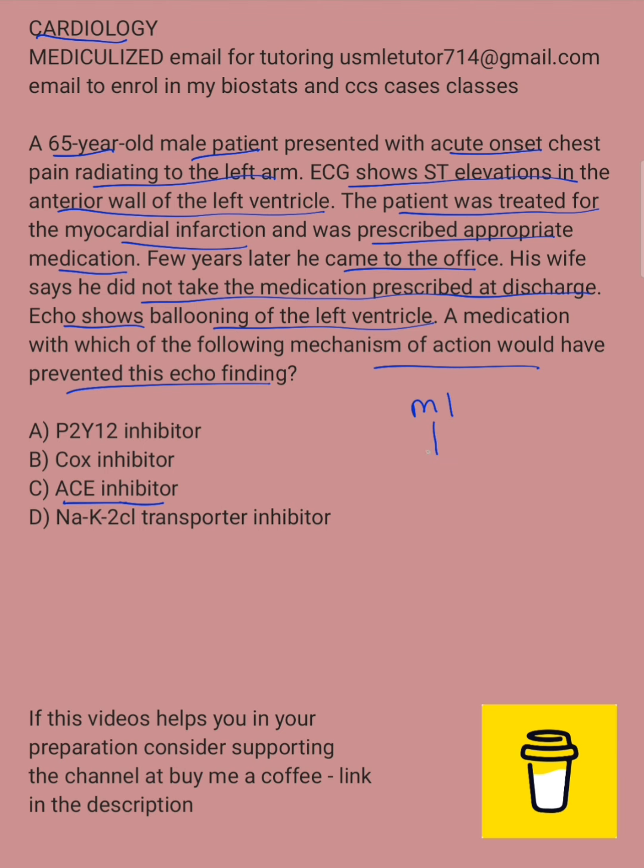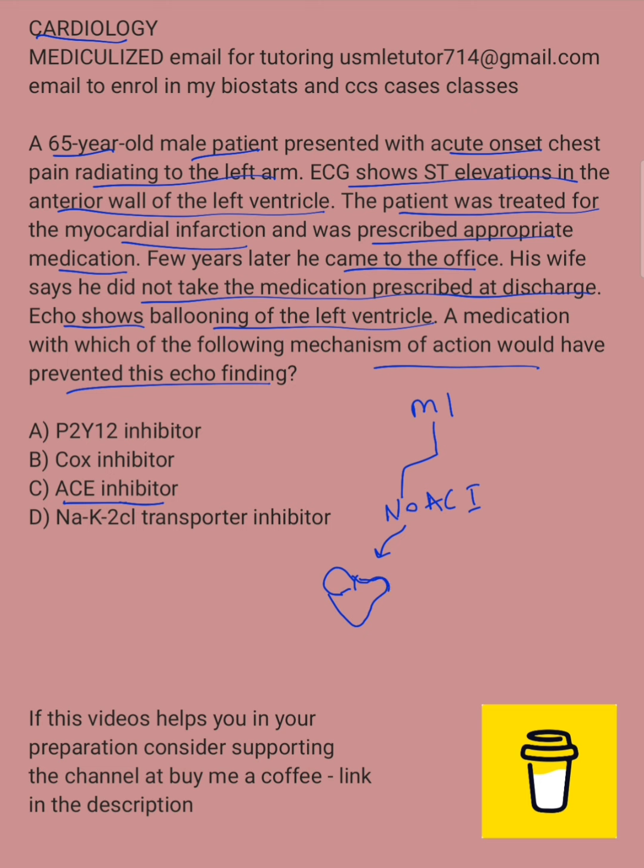And remember, these medications act locally to prevent this. Let's say someone has an MI, and then that patient does not take ACE inhibitors. If there are no ACE inhibitors, what will be the fate? Remember, particularly if it's an anterior wall MI. Any MI, but particularly anterior wall MI, you absolutely need to give ACE inhibitors. So let's say this patient does not take ACE inhibitors, so their heart will be balloon shaped. I exaggerated it just to reiterate this point.